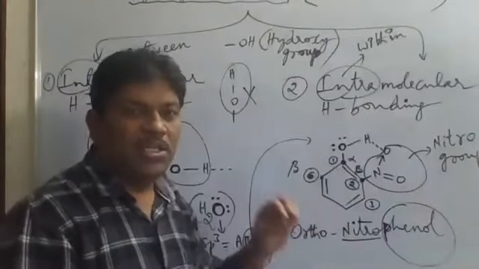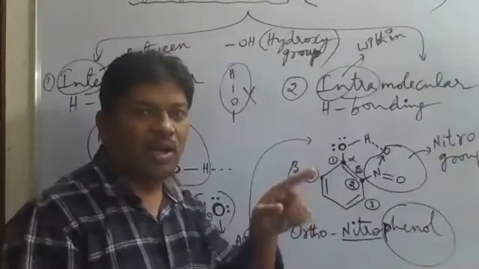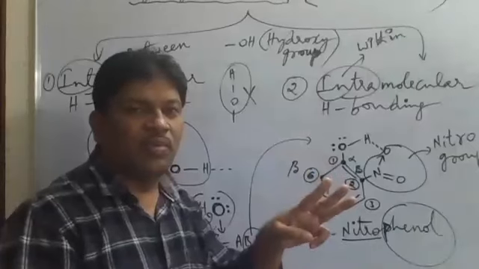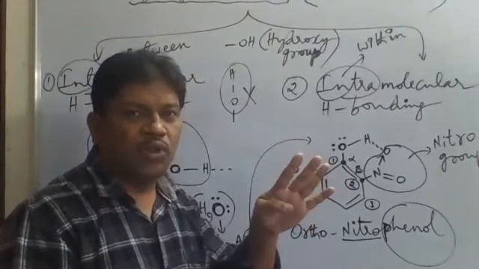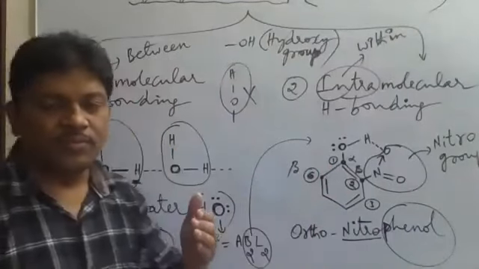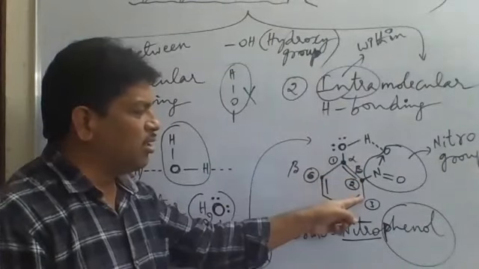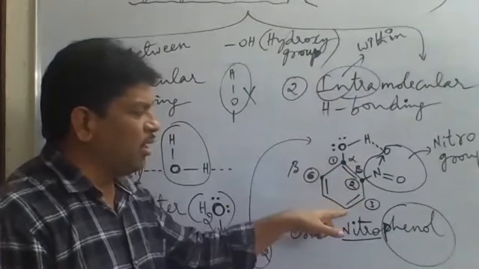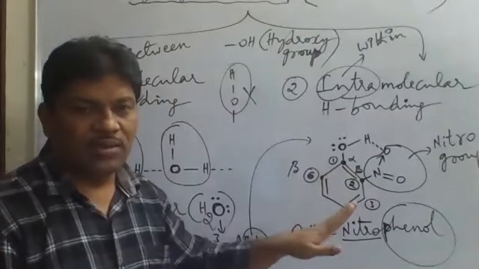So in this way, the benzene has 3 positions we have taken. Second carbon position is called ortho. Third carbon position is called meta. Fourth carbon position of benzene is called para. So ortho, meta, para. Ortho means second carbon position, meta is third carbon position, and para is fourth carbon position. Is the concept clear?